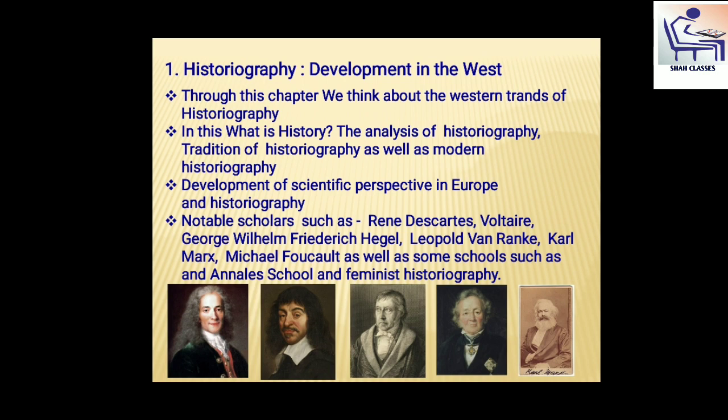The work of these scholars is also explained in details. Here they explain some schools such as Annales school as well as feminist historiography. Such a way, the trends in Europe and the West is mentioned in the first chapter.